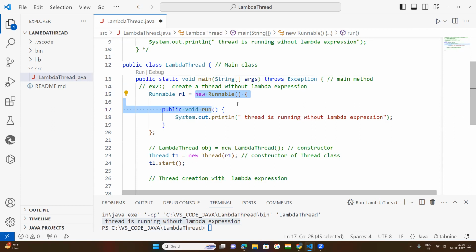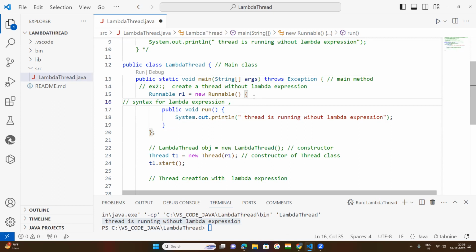I told you many times, lambda expression will be implemented in the method. Now, this is the run method, na? This is the built-in method of our Thread class. So, what is the syntax for lambda expression? What is the syntax of lambda expression?